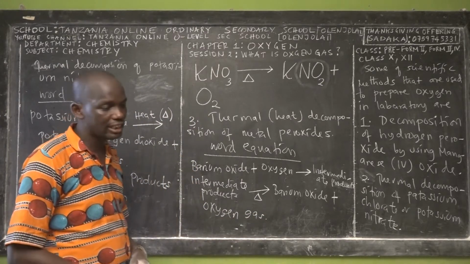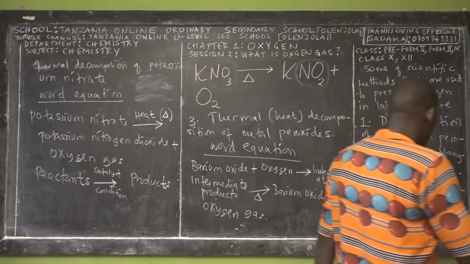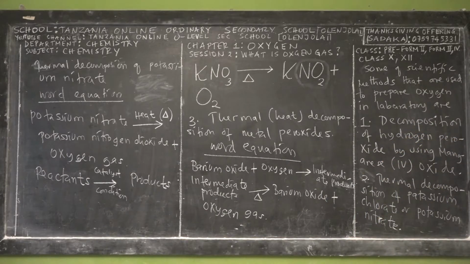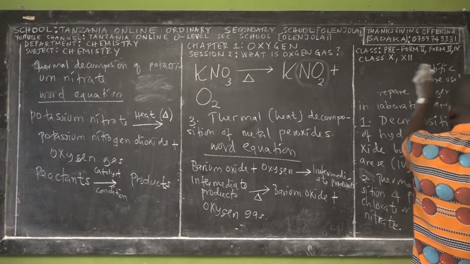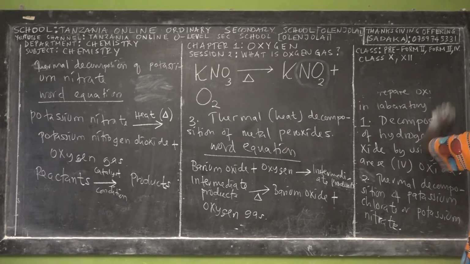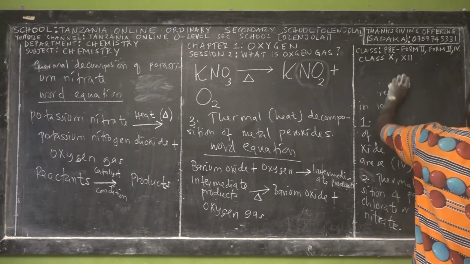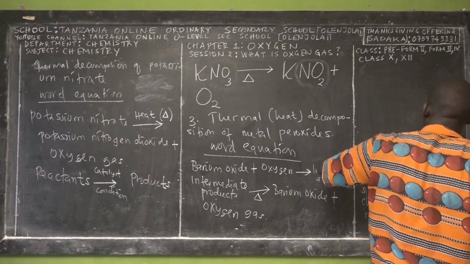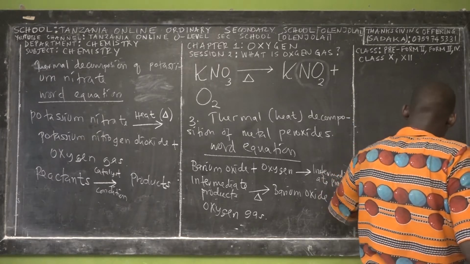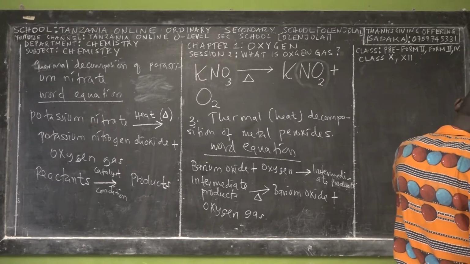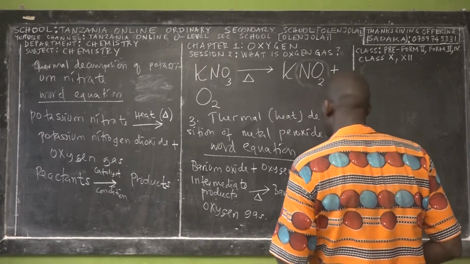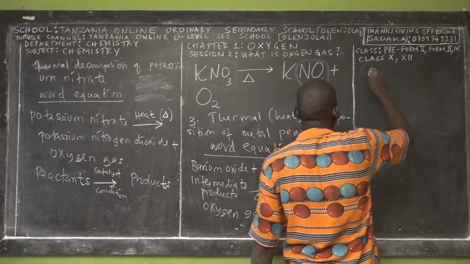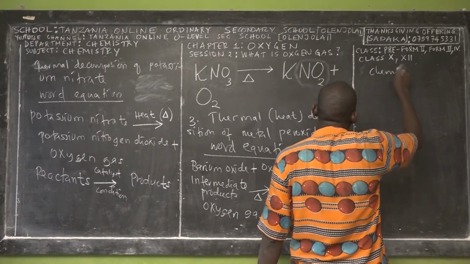So here we see that we are going to have two equations. Two reactants react together to form an intermediate product, and then we heat that intermediate product, and we get the end product, which is barium oxide and oxygen gas. Stop writing if you are writing. Listen, so now this is the chemical equation.